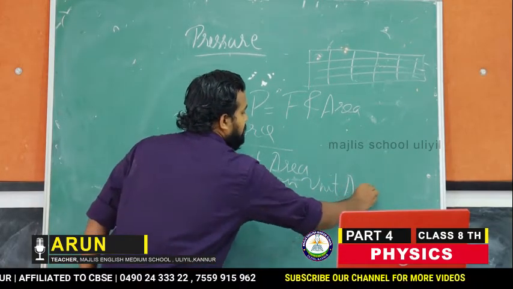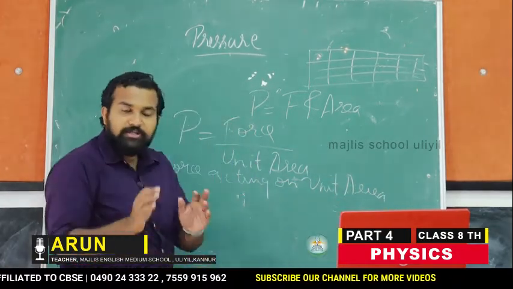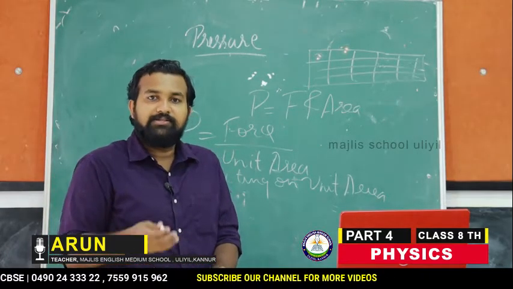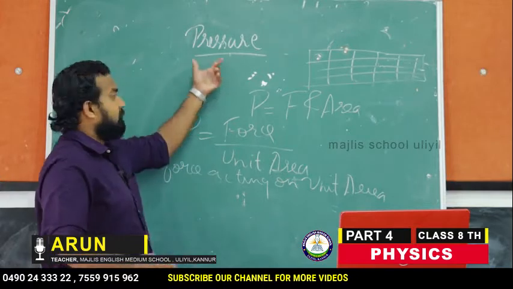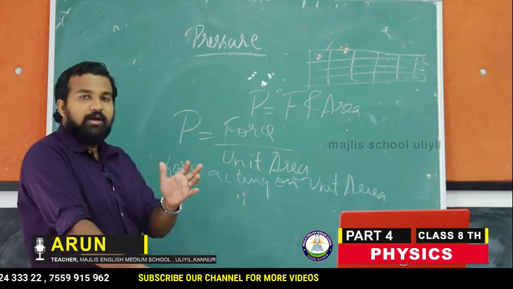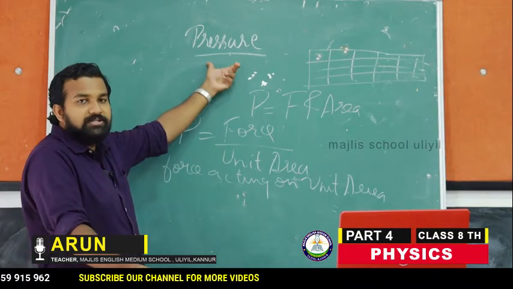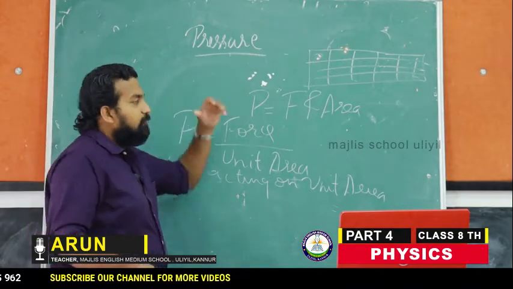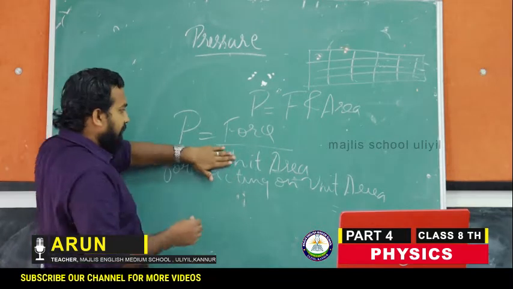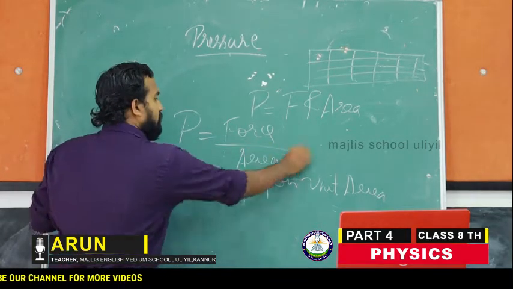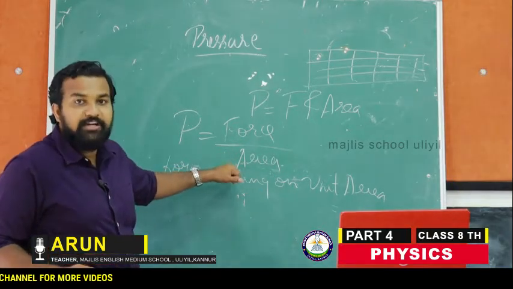So in a unit area, how much amount of force is acting, that is termed as what? Pressure. Clear? Instead of unit area, we can write simply area itself. So the area is in the denominator.